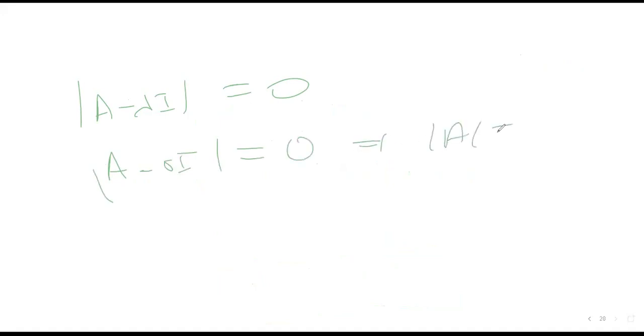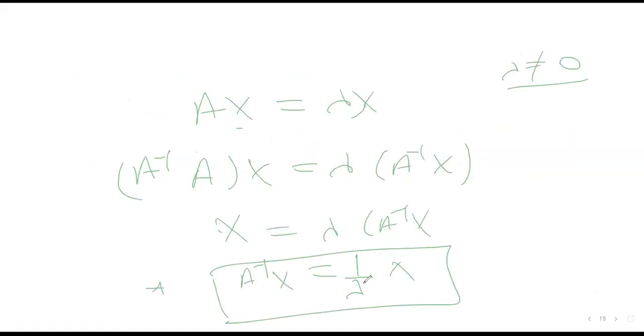This gives mod A equal to 0. But if a matrix is non-singular, that is, its inverse exists, then mod A can never be 0. That is why I can take lambda to the denominator. Because I know that if A inverse exists, then lambda can never be 0. If I was not sure about this, I could never take lambda to the denominator.